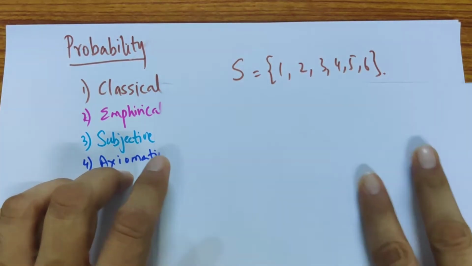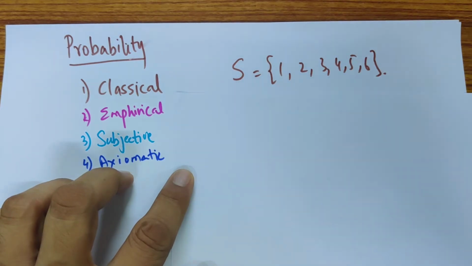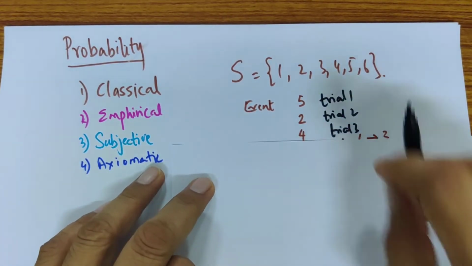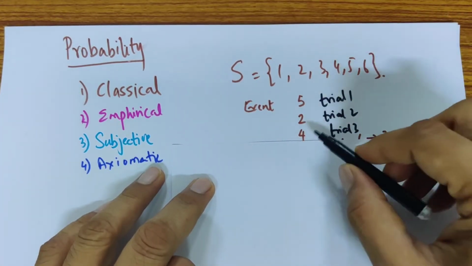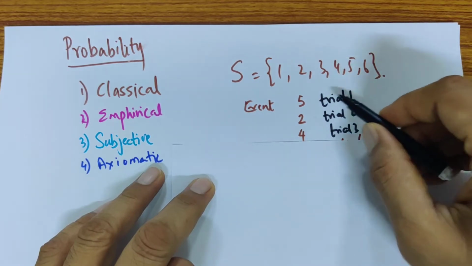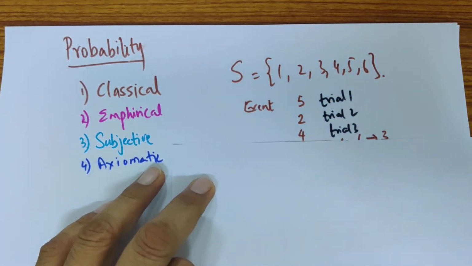So we talked about the sample space. The sample space in this is 1 to 6, and each of these is an event. Any of these events are possible. If I roll the dice and I got 5, then I got 2, then I got 4, then in trial 1 I got 5, trial 2 I got 2, trial 3 I got 4. So these are called trials.